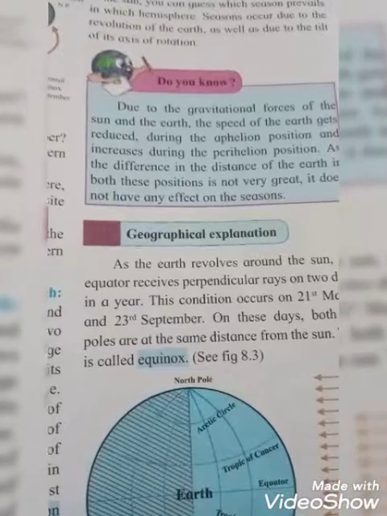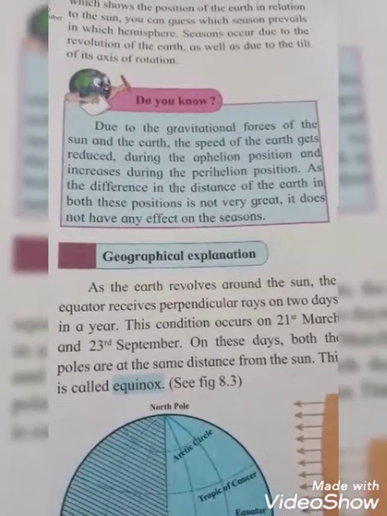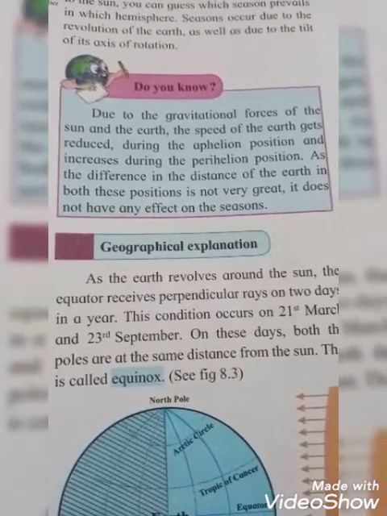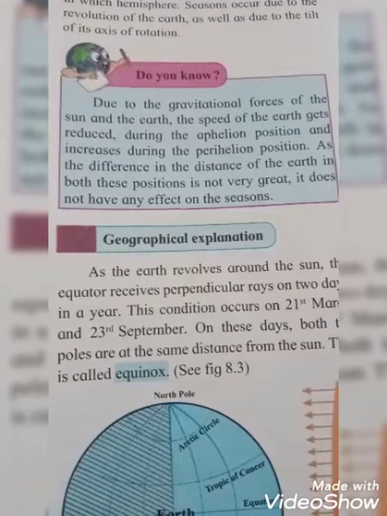Okay students, do you know, due to the gravitational force of the sun and the earth, the speed of the earth gets reduced. It is reduced, meaning less, during the aphelion position and increases during the perihelion position. As the difference in the distance of the earth in both these positions is not very great, it does not have any effect on the seasons.